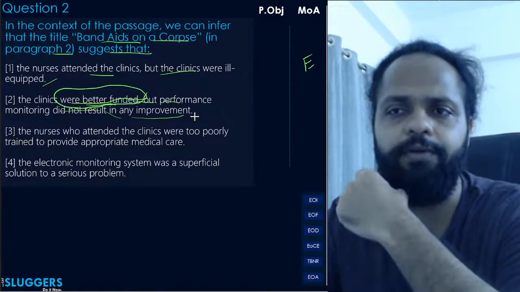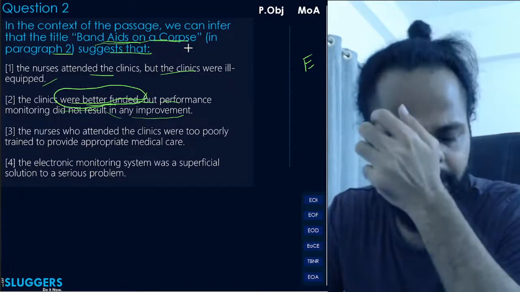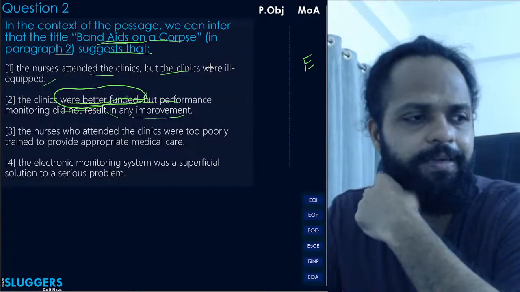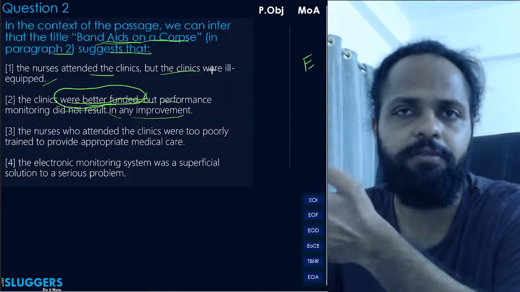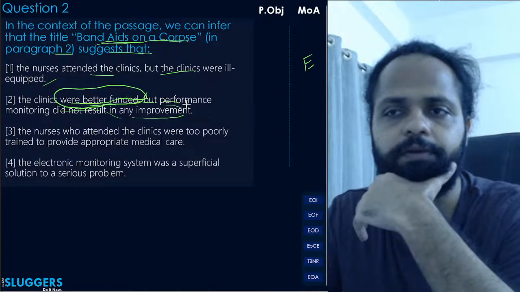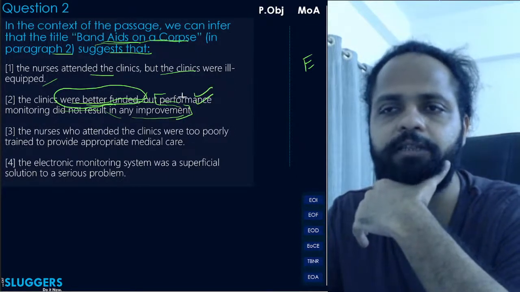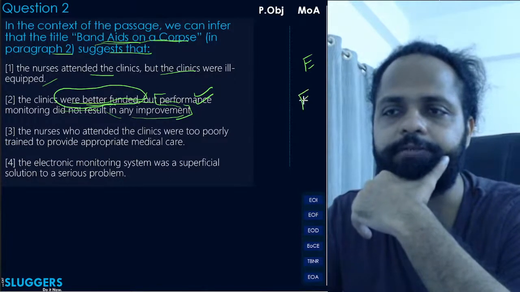And moreover, it doesn't relate with the Band-Aid on Corpse idea, or the idea that the author is trying to put across that the main problem is motivation, which is not being addressed. Technology will not address the motivation problem, right? That's what he means. So performance monitoring did not result in any improvement, ये part सही है, इसमें कोई दिक्कत नहीं है, but the better funded part is not at all relevant here, so eliminated with a capital E.